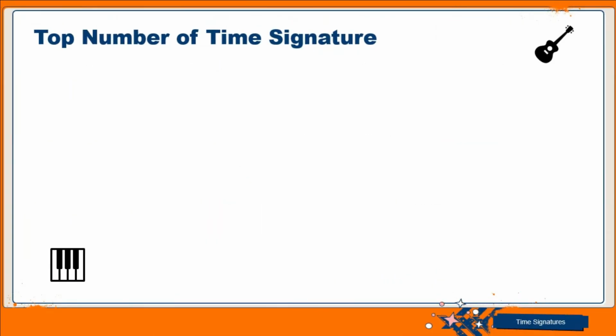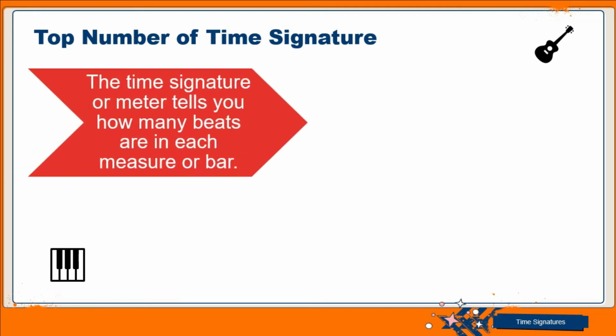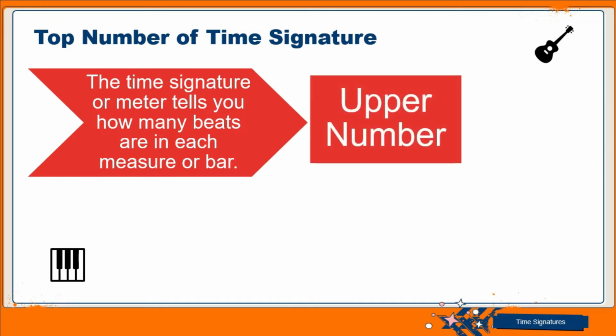Now we're going to go to the second section of the lesson, which is the meaning of the upper number and the lower number of time signature. Now let's look at the top number. What does it stand for? The top figure in time signature, of course, you know it has two numbers, so we just want to look into what they mean and what they represent. Now the top number tells you how many beats will be in each measure or bar. How many beats are there?